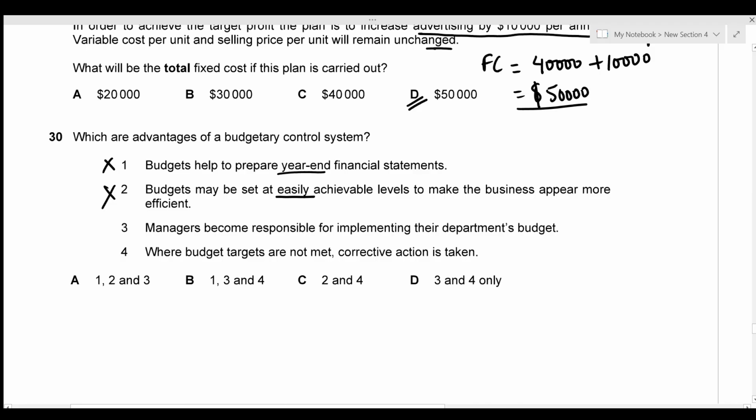The third statement states that the managers become responsible for implementing their department's budget, which is true. And the fourth one is that where budget targets are not met, corrective action is taken, which is true. Since the budget targets are not met, it means that some aspect of the business must be lacking, which needs to be improved, in which the corrective action is taken. So the correct statements are statements 3 and 4, which is given by option D. So that's the end of this set.